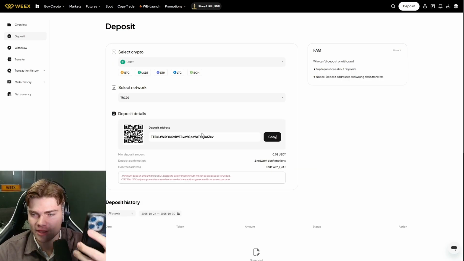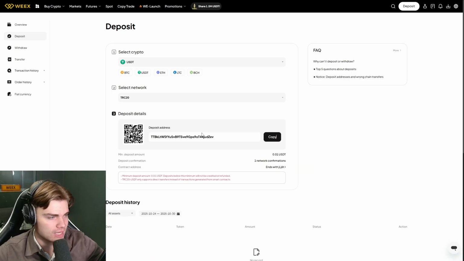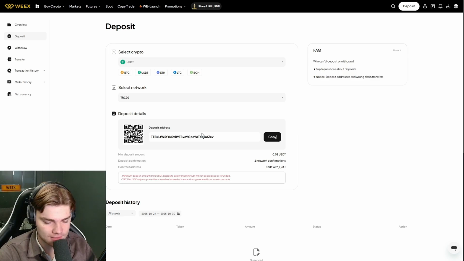Then I will be able here with my phone to scan the QR code to get the deposit address, and then I will be able to deposit funds into Weex. And it's very important to choose the right network. So now we have successfully deposited funds into Weex.